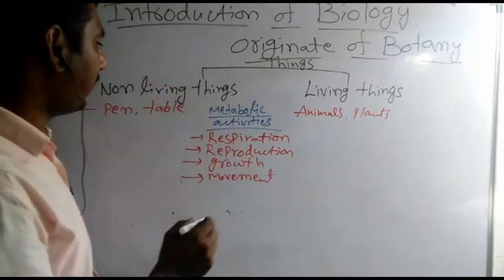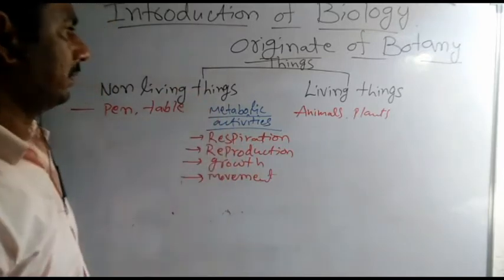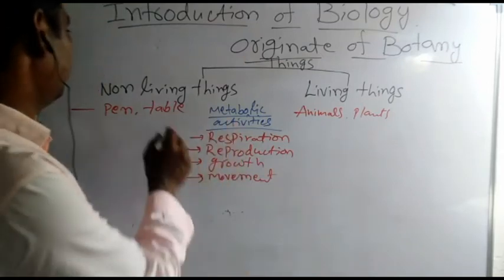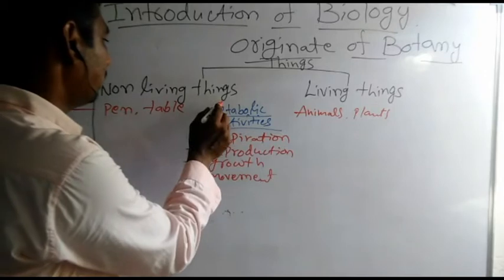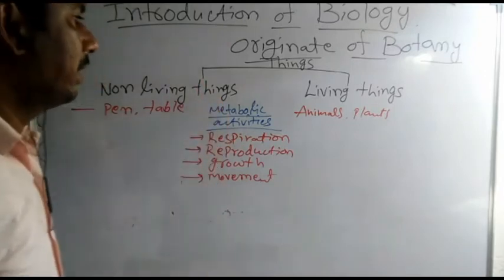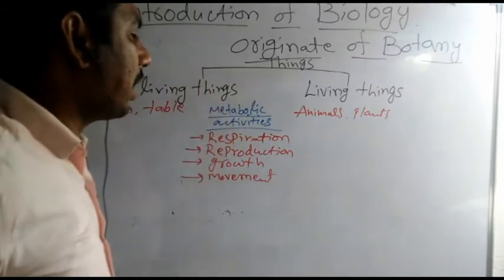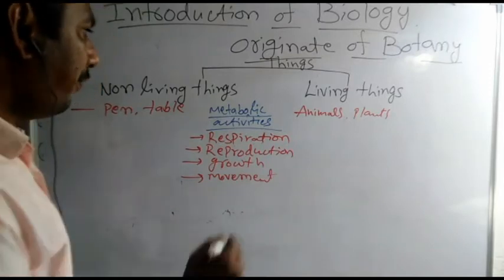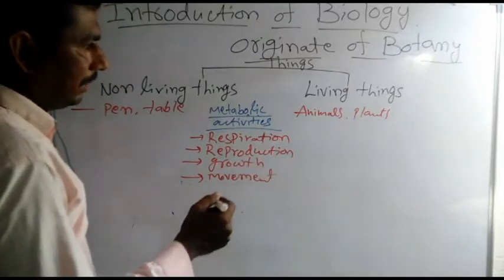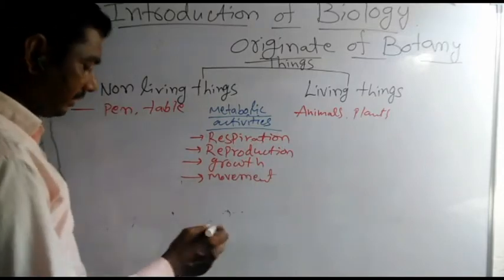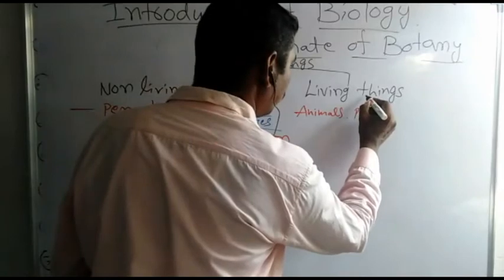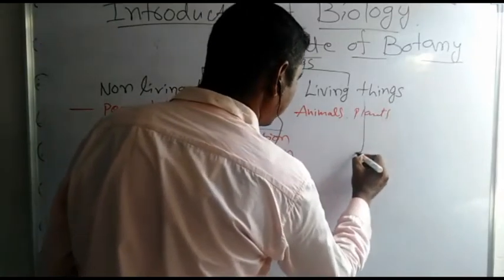So on the basis of metabolic activities, things are classified into two types: non-living things and living things or living organisms. If you observe the living organisms, these are further classified into two types.